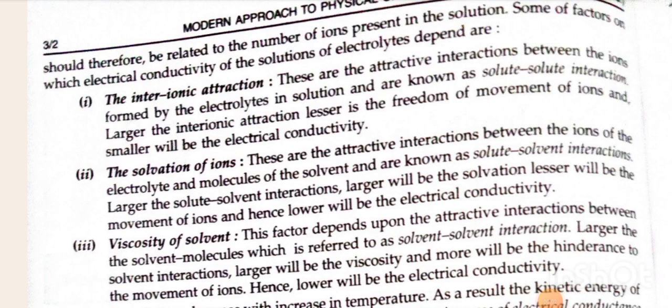First, the interionic attraction. These are the attractive interactions between the ions formed by the electrolytes in the solution and are known as solute-solute interaction. Larger the interionic attraction, lesser is the freedom of movement of ions and smaller will be the electrical conductivity. Second, the solvation of ions. These are the attractive interactions between the ions of the electrolyte and the molecules of solvent and are known as solute-solvent interaction. Larger the solute-solvent interaction, larger will be the solvation, lesser will be the movement of ions, and hence lower will be the electrical conductivity.